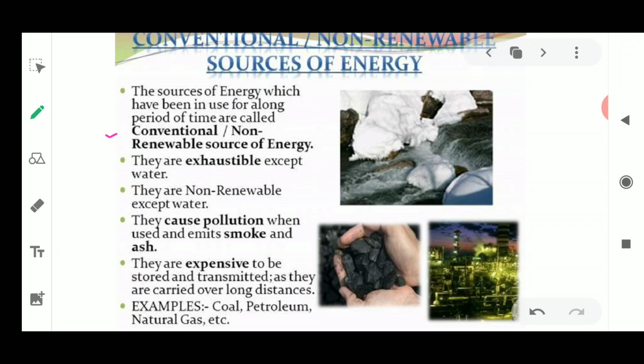Next, they are exhaustible. And then next is that they cause pollution also, they cause smoke. Even when they are burned, they are going to cause ashes. Okay, next is that they are very expensive. For example, coal, petroleum, natural gas, all these are examples of non-renewable sources of energy that are considered to be the conventional sources. Okay, so this is about the non-renewable or conventional sources of energy.